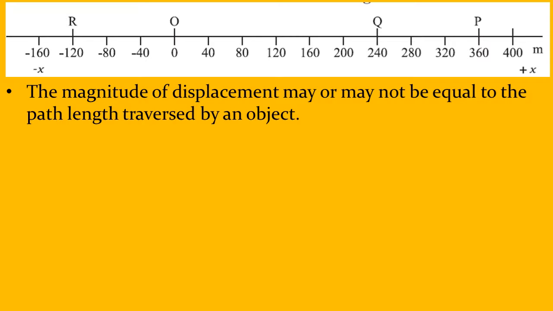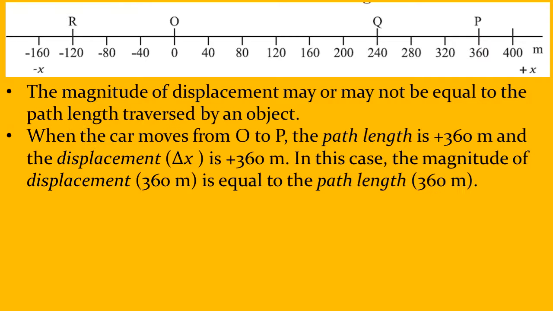The magnitude of displacement may not be equal to the path length traveled by an object. We will see this a little later in a little more detail because there will invariably be a question based on this. When the car moves, let us say from O to P, the length is 360 meters and the displacement is also 360. 360 minus 0, that is delta x, 360. Now in this case, the path length was 360 and the displacement was also 360.